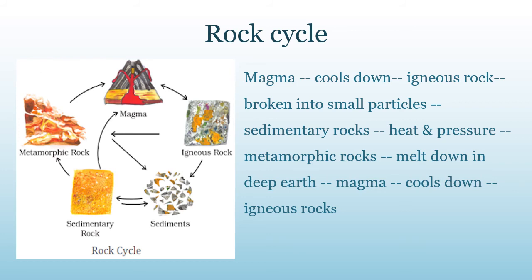When the igneous and sedimentary rocks are subjected to heat and pressure, they change into metamorphic rocks. The metamorphic rocks, which are still under great heat and pressure, then melt down to form molten magma. And this molten magma again cools down and solidifies into igneous rocks.